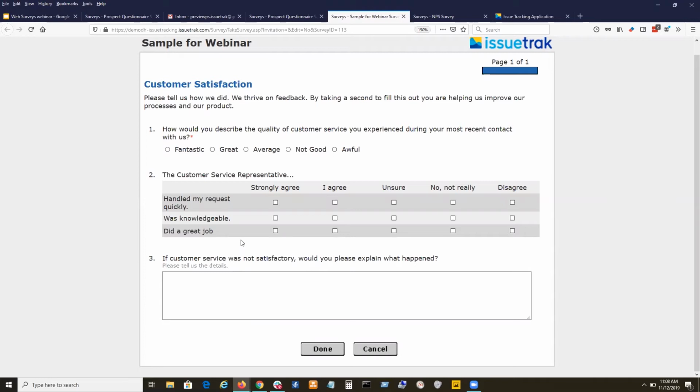Now, one of the other things that I like about this survey is this question number 2. You can see question number 1, I required it. I laid it out horizontally with the radio buttons, just like we had in our previous question, except this one's laid out horizontally. Question number 2, though, this is what's called a Likert scale. It means that you put up several topics or several areas of interest, and then the respondent tells you whether you agree, whether you're unsure, or whether you disagree to that topic.